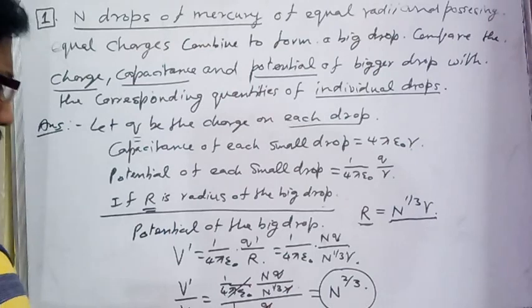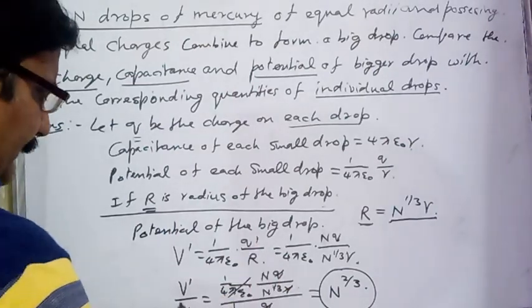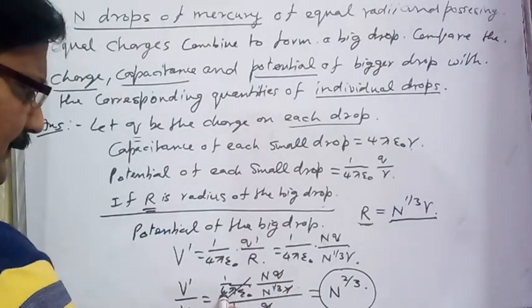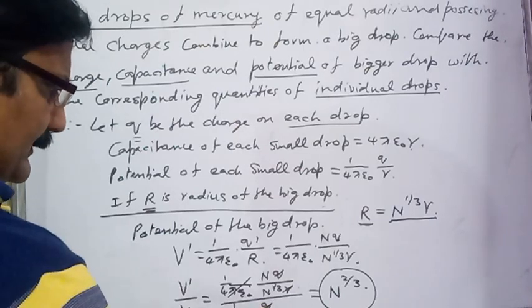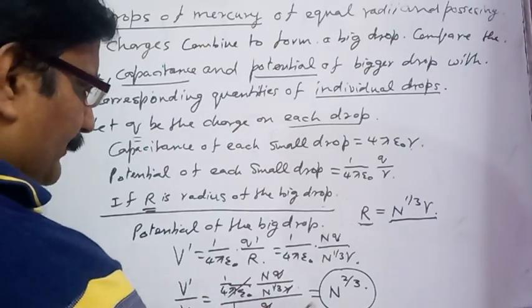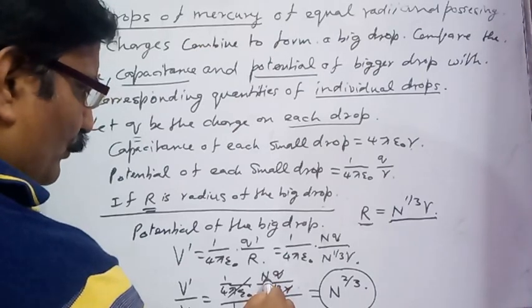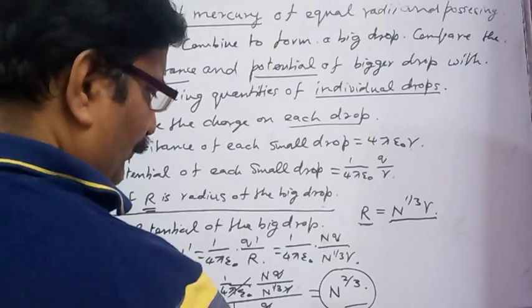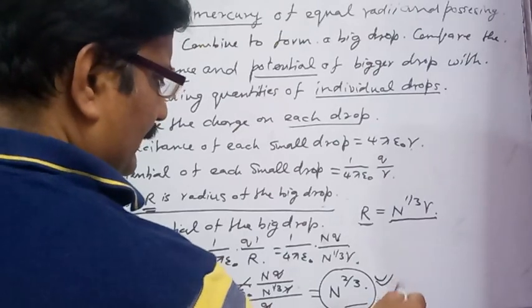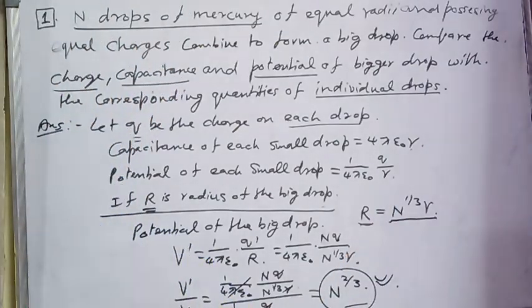Then if we compare the potential on the big drop divided by the potential on the small drop, the potential on the big drop is this and the potential on the small drop is this. So this ratio comes out to be n to power 1 minus 1 by 3, and that becomes n to power 2 by 3. This is the answer for the third part of the question.